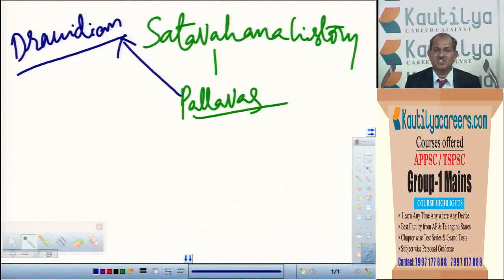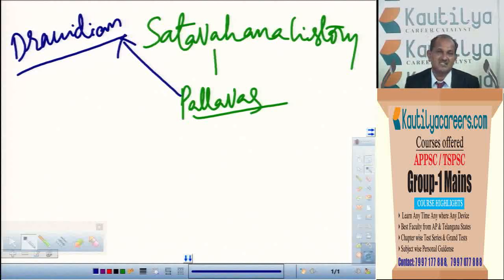Sir, when both used rock cut architecture, what is the difference again? Mahendra Varma followed the cut-in type of architecture, which means by using a stone he made it into a cave. Inside the cave, many sculptures are engraved. So a temple was constructed by using one particular stone, making it a hole or a cave. Whereas Narasimha Varma constructed a different style where the outside of the stone was chiseled.